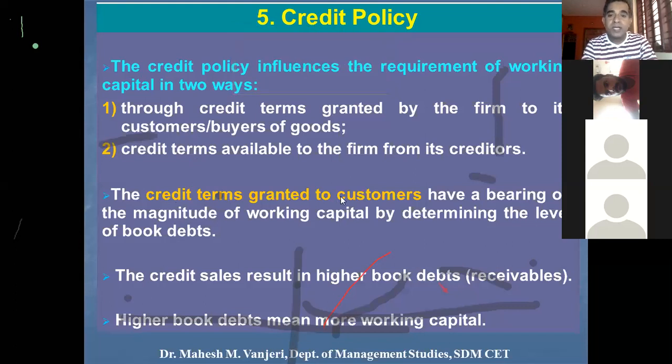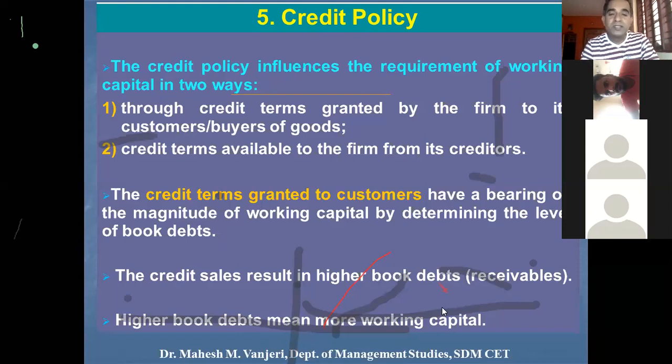The credit terms granted to customers. So if the company sells the finished goods to its customers, okay, on credit basis, so they'll have bearing on the magnitude of working capital by determining the level of book debts. Okay, the credit sales result in higher book debts receivables. Higher book debt means more working capital.